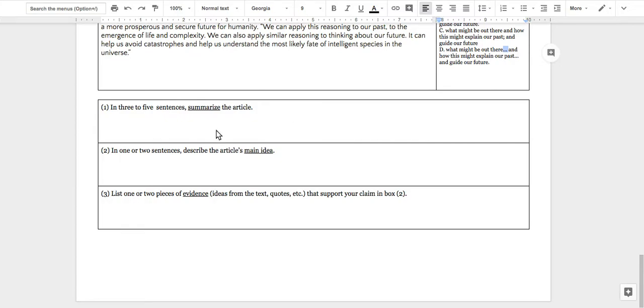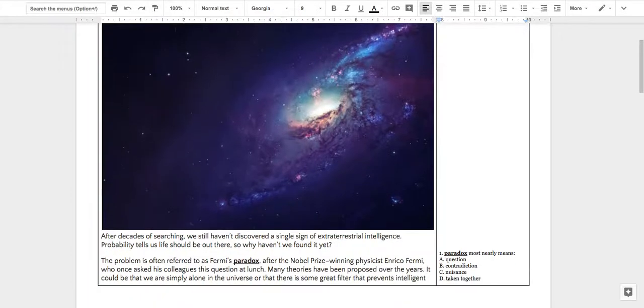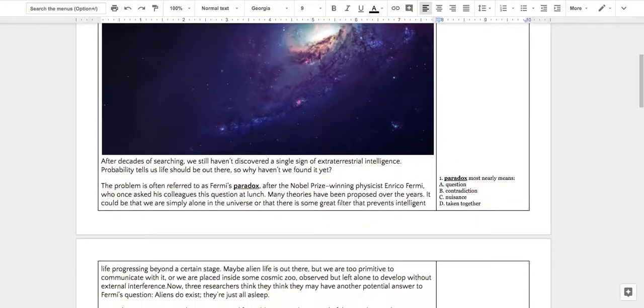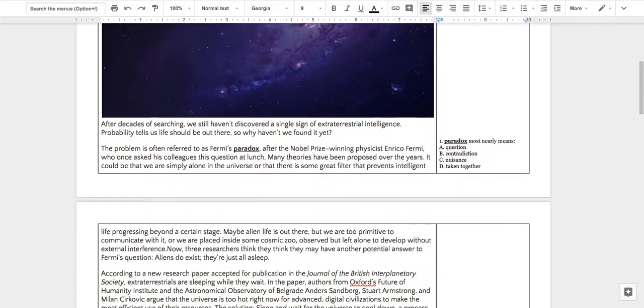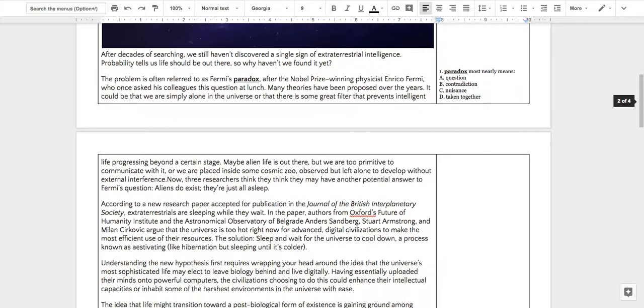In 3 to 5 sentences, summarize the article. Well, this article is about answering the Fermi paradox. If there's life in the universe, why haven't we found it? And some scientists have figured out a new answer, which is that super smart aliens are so smart, they're not even biological, they're just digital, like artificial intelligence.